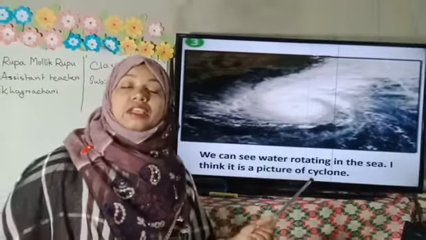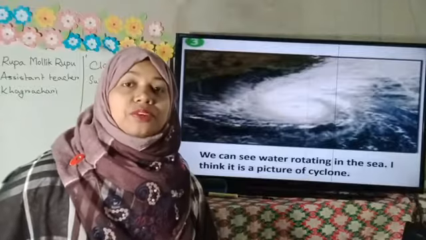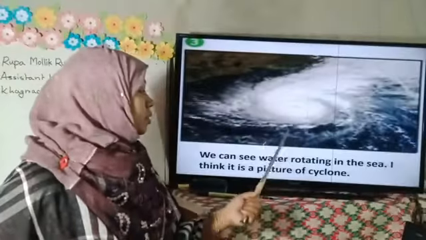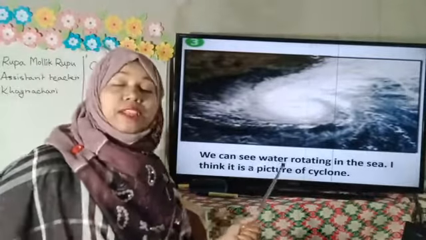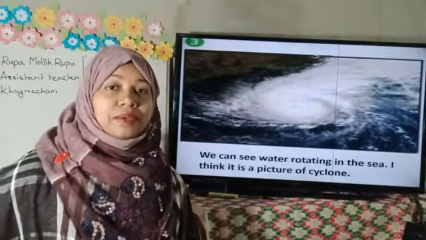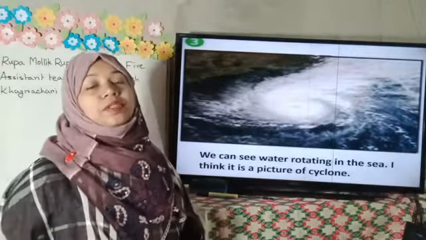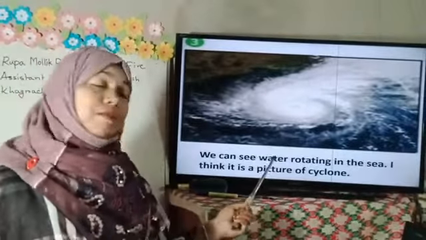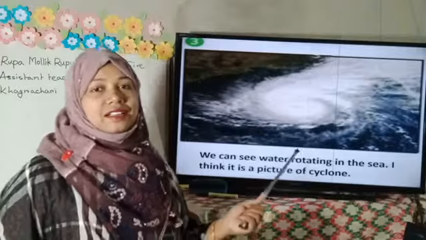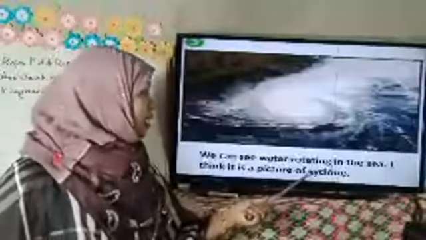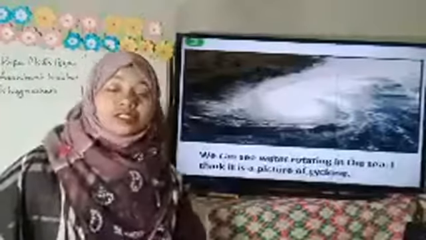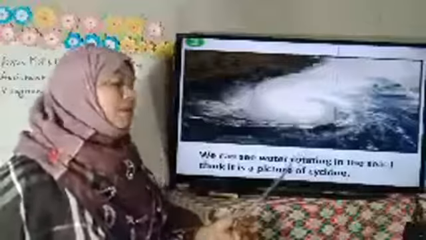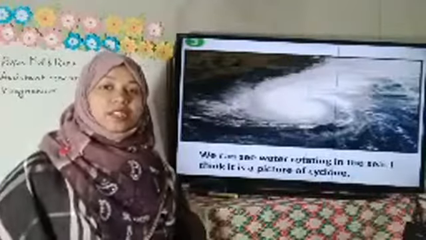In our country, most of the time we feel or see cyclones from the very first of April, maybe in the Bengali month of Baishakh, when it is the summer season. At that time the cyclone comes to attack our country. This year also we were attacked by cyclones at different times. So it's very common to us.